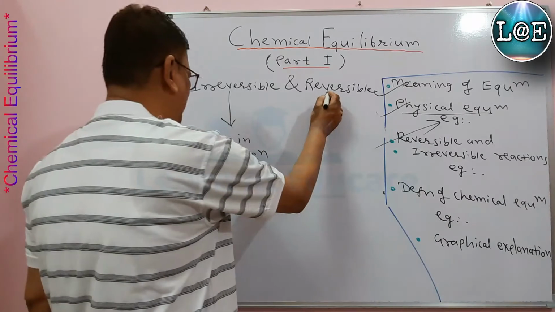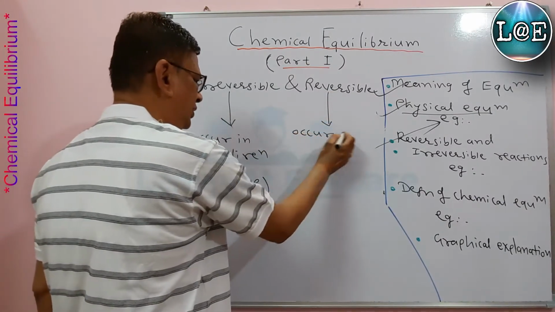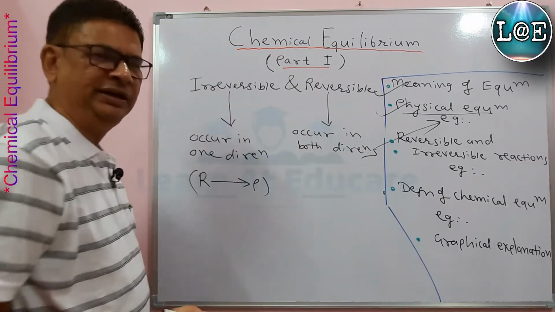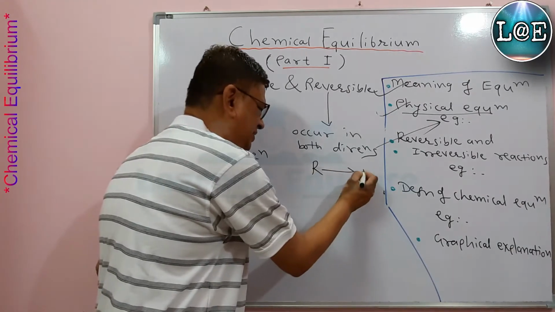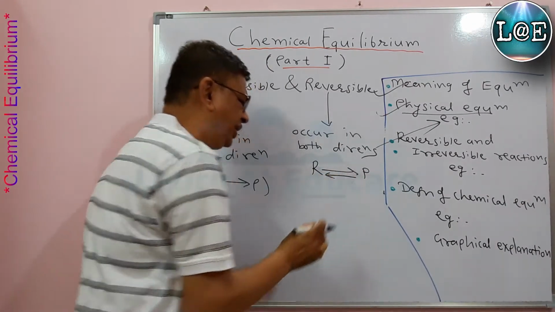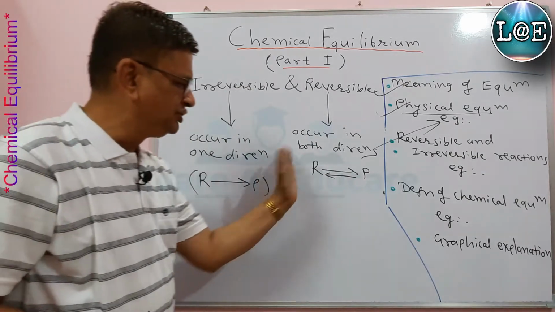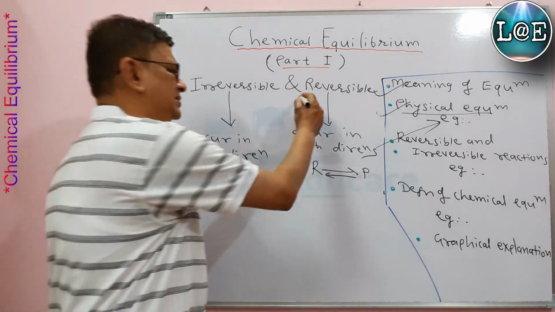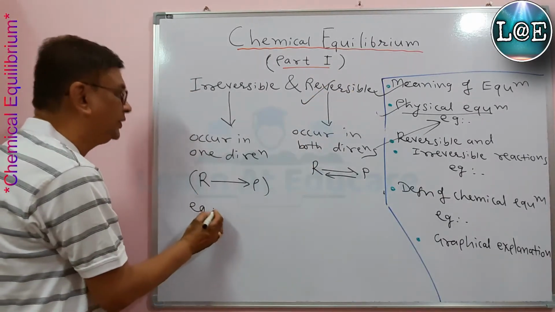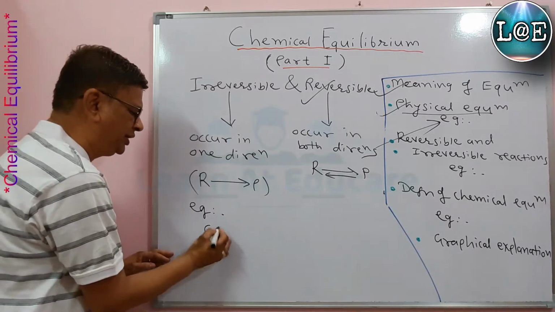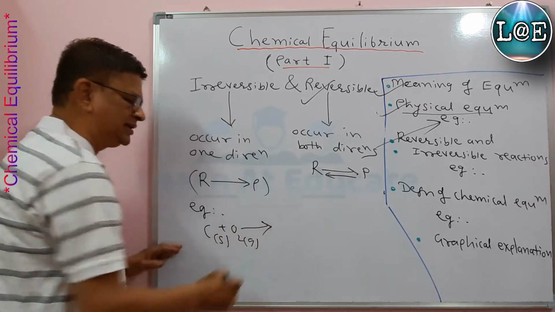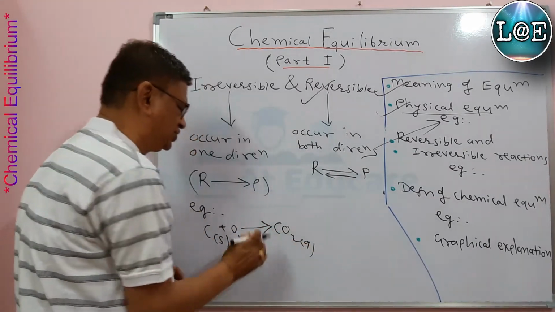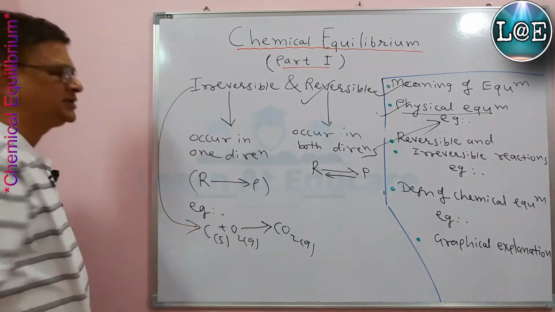However, reversible reactions occur in both directions. It means the reactant gives product, and after some time the product again starts reacting to give reactant. So reactant to product, product to reactant, that interconversion is going on, and that is called a reversible reaction. See the example of an irreversible reaction: carbon in solid state combined with oxygen in gaseous state, which is nothing but the combustion of carbon, gives carbon dioxide gas. This is an example of an irreversible reaction.